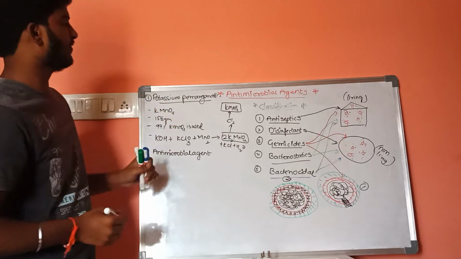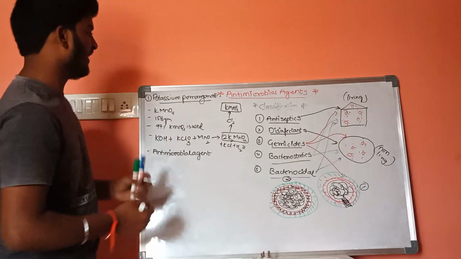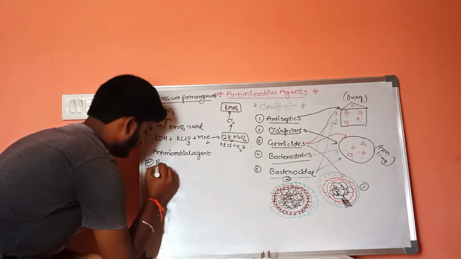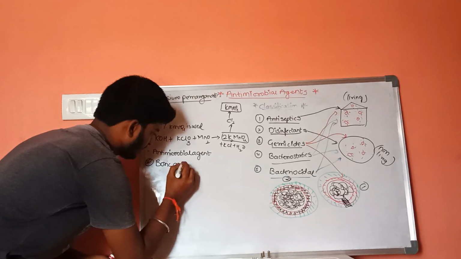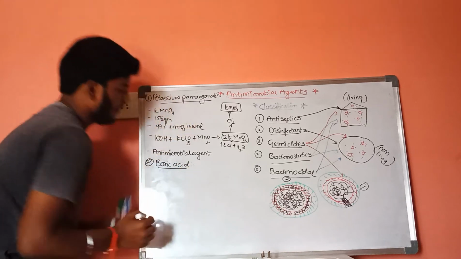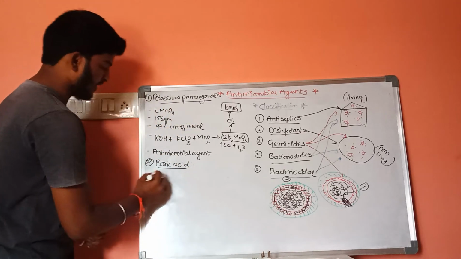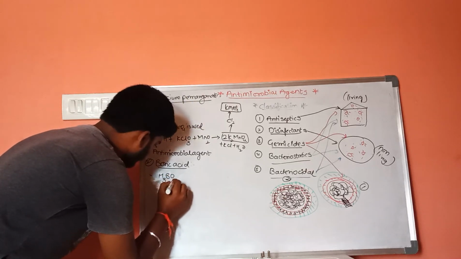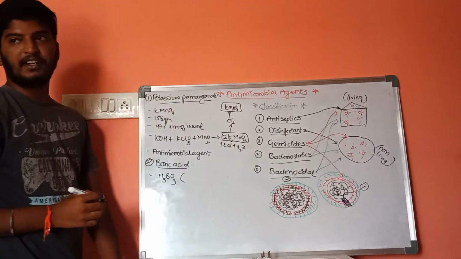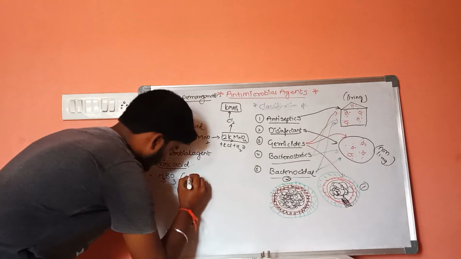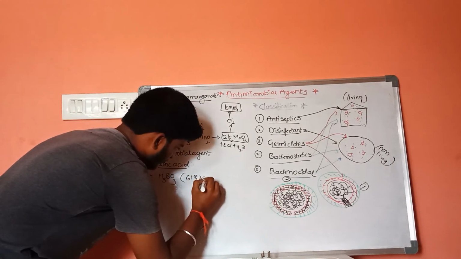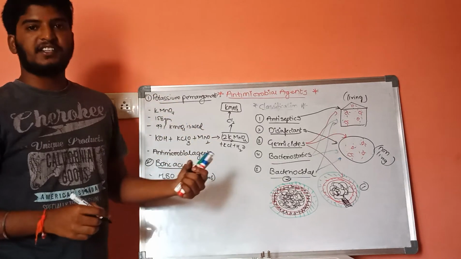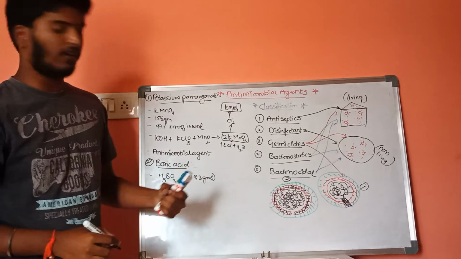This is about the first one, potassium permanganate, and let us discuss the second one, that is boric acid. The chemical formula is H3BO3, and the molecular weight is 61.83 grams. It is a white crystalline structure and it is slightly soluble in water.